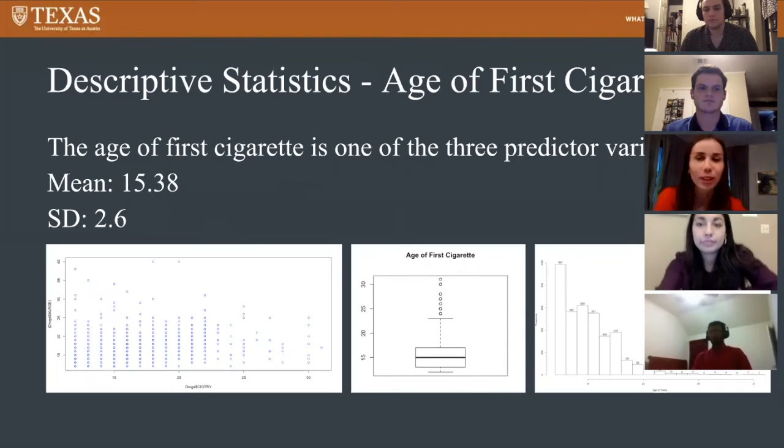The second variable we'll look at is the first predictor variable, and that's age of first cigarette. The mean for this variable is 15.38, and the standard deviation is 2.6. And again, you can see the box plot and the histogram that shows the distribution. And then we also have a plot that shows the relationship between the response variable and this predictor variable.